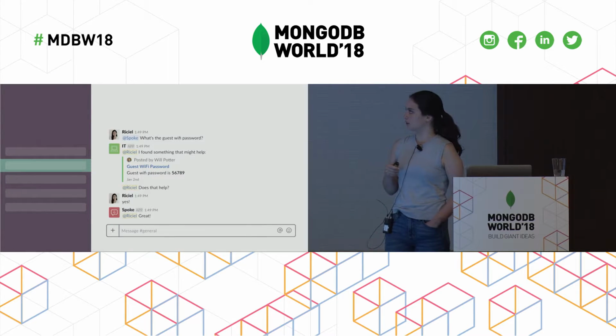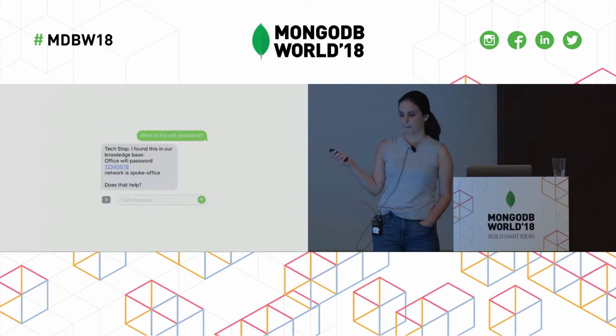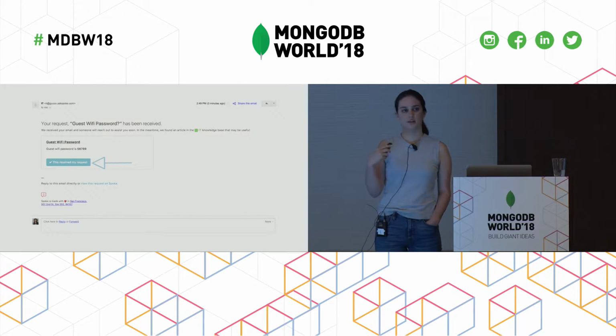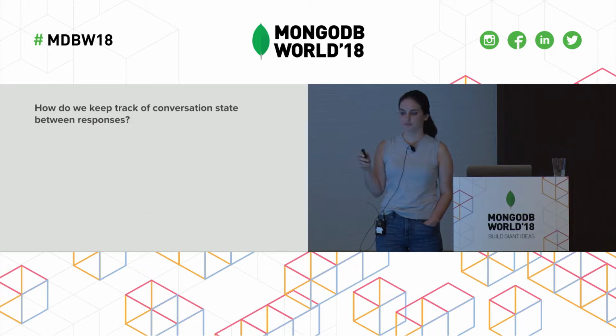So here's an example of what it looks like in Slack. Here we have Rochelle asked, what's the guest Wi-Fi password? In this case, the bot found a resource for the Wi-Fi password, surfaces it and asks, did that help? Rochelle says yes, and the bot says great. Here's what a similar conversation would look like in SMS. And here's what it would look like in email. So over email, we don't actually send multiple emails for each step of the conversation, but we provide a link back to our web app where you can give feedback.